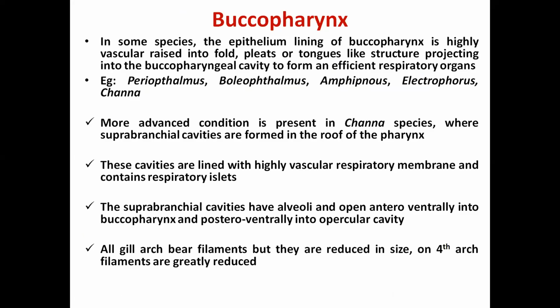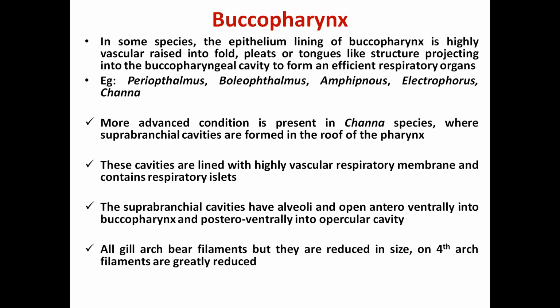So now the buccopharynx, the region somewhere near the pharynx or the neck. In some fishes, the epithelial lining of the buccopharynx region becomes highly vascular. It has folds or plates to increase the surface area for efficient respiratory gaseous exchange.